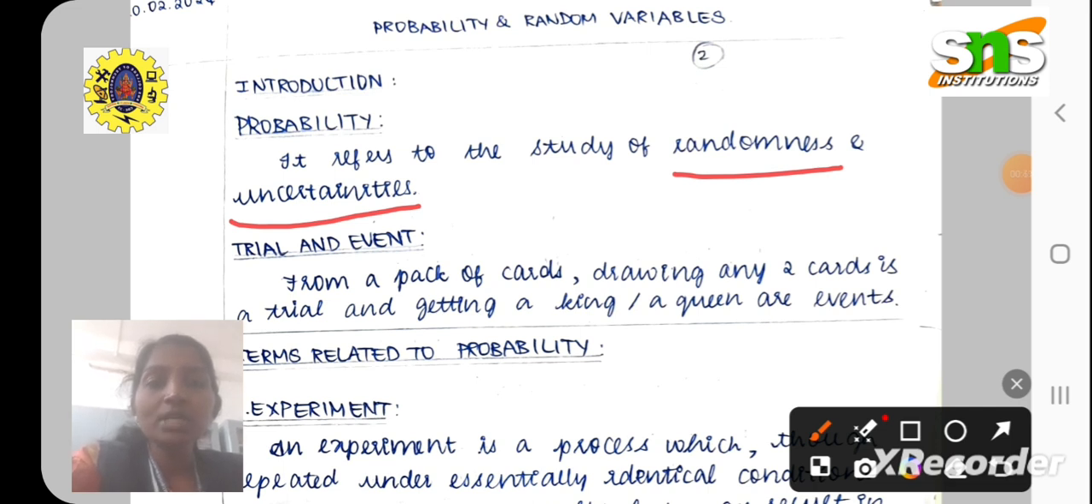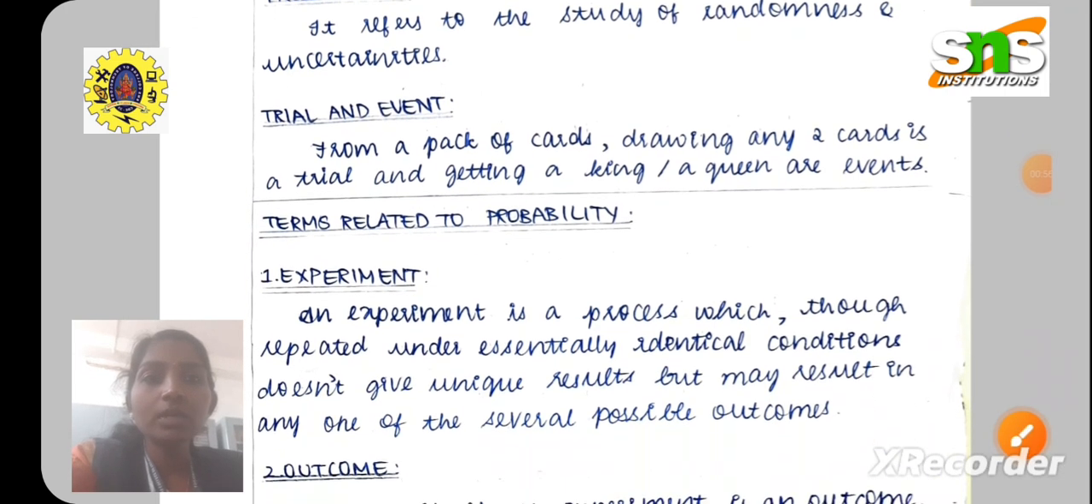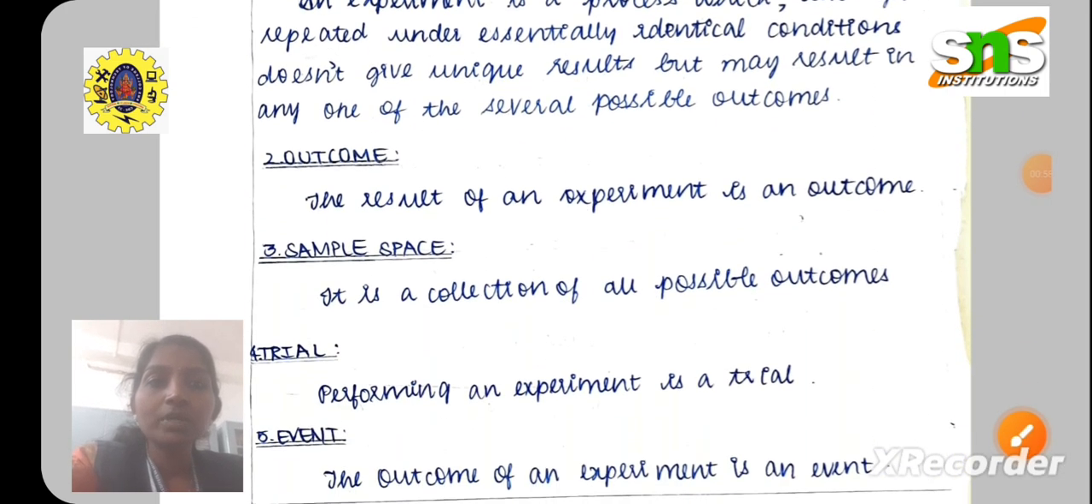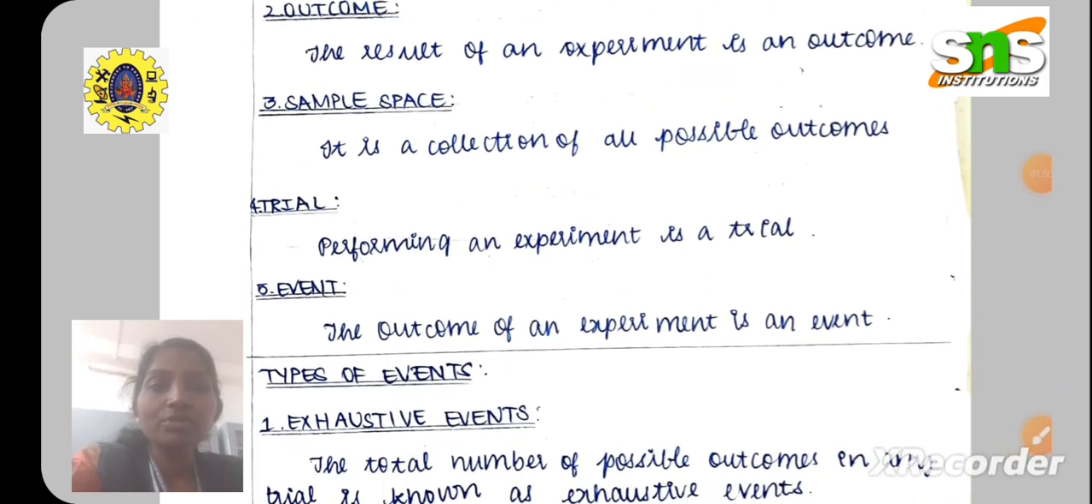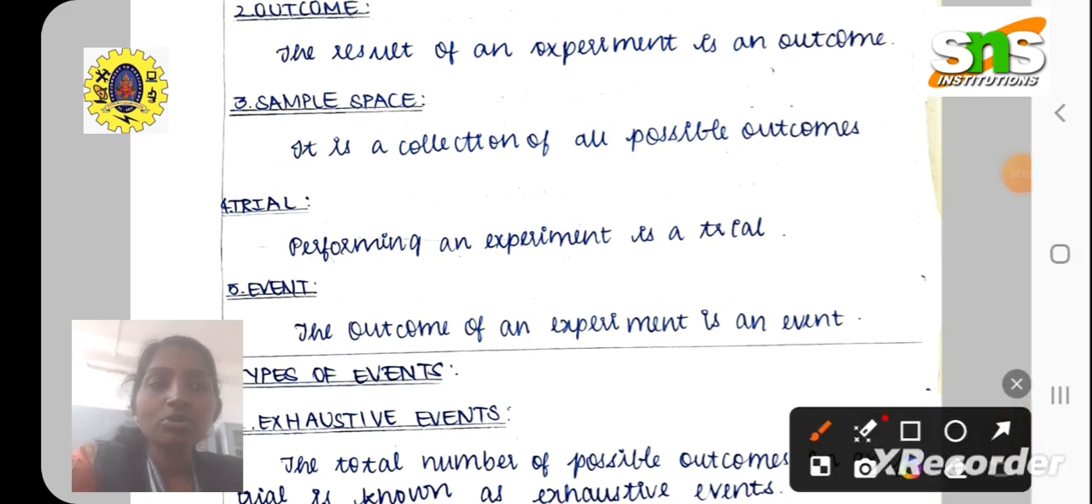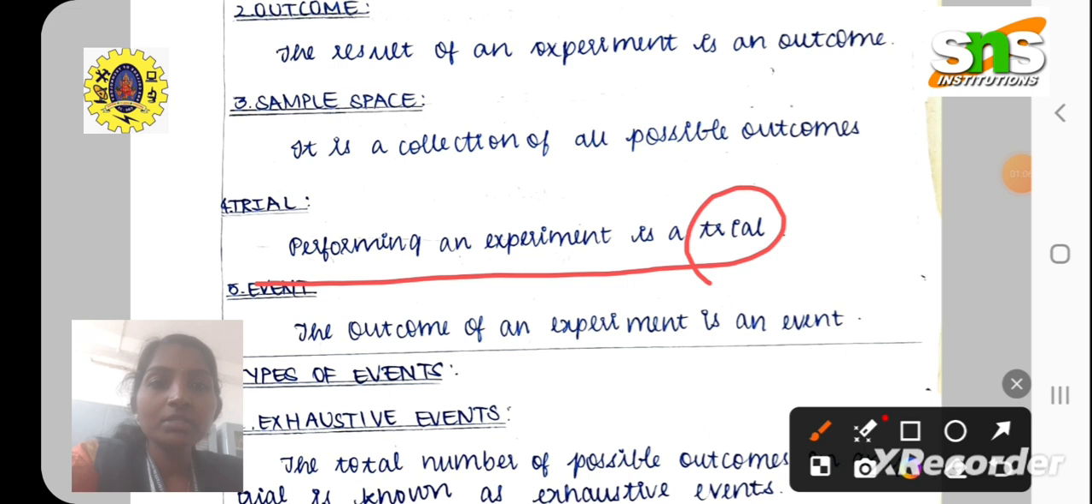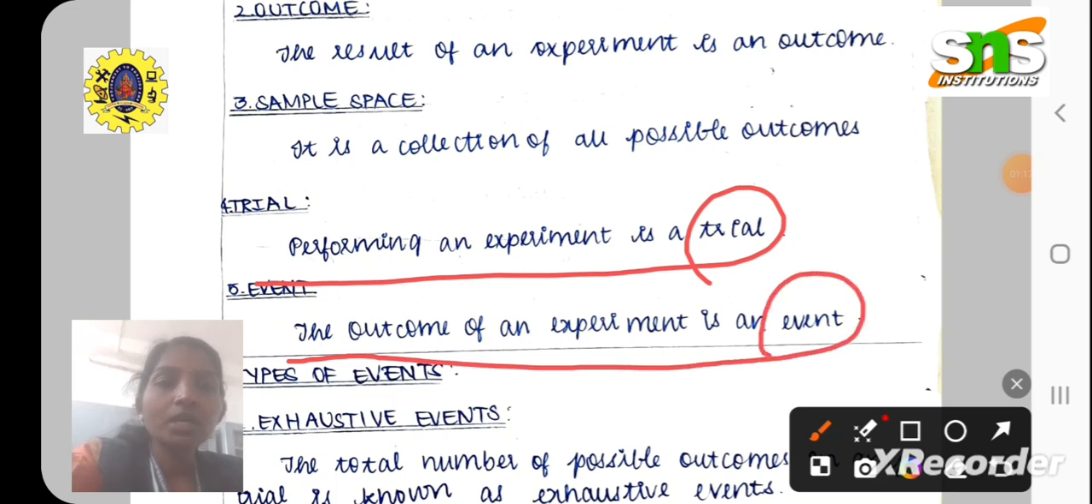Next we are moving on to the next subheading, which is trial and event. What is a trial and what is an event? The actual technical definition for trial and event is given here. Performing an experiment is a trial, which means the trial process is just a performance of the experiment. And what is an event? The outcome of an experiment is an event. This is the actual technical definition for trial and event.